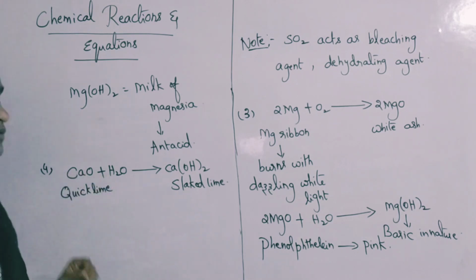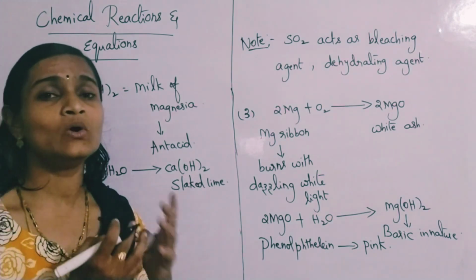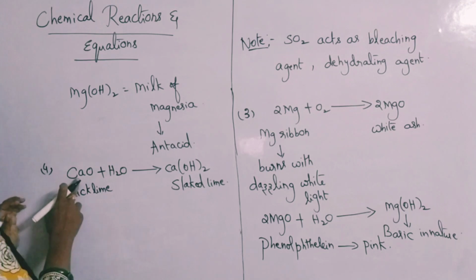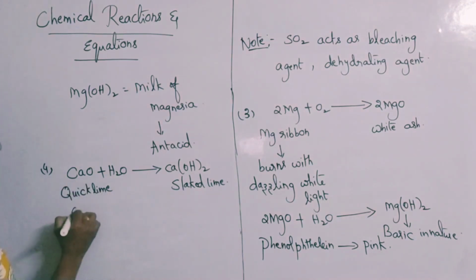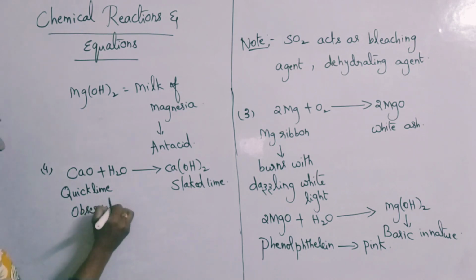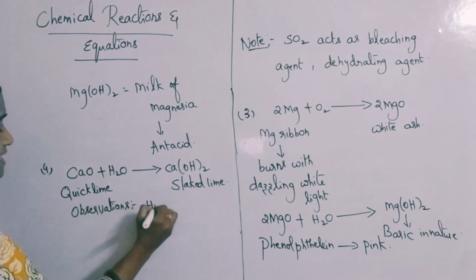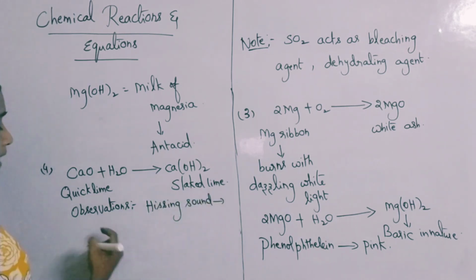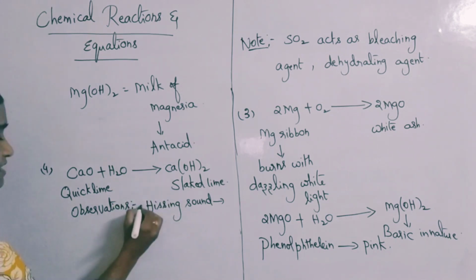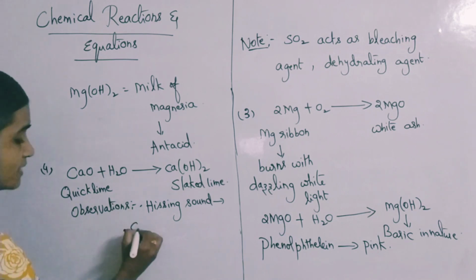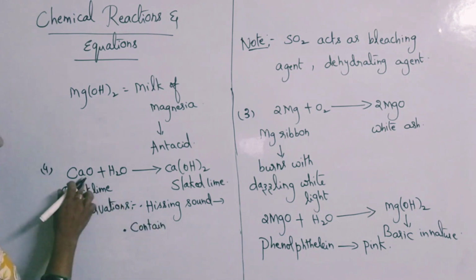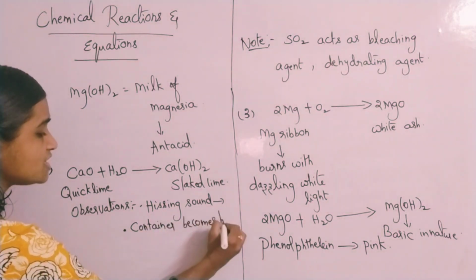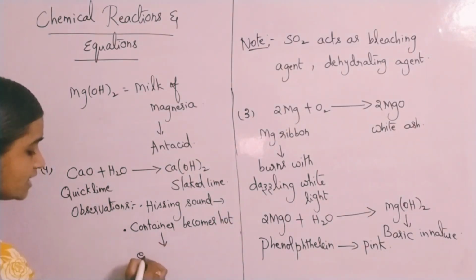When water is added to calcium oxide, you will find a small, very low hissing sound. What observations will you make here? You will find a hissing sound, and with the hissing sound, you can even observe the container becomes hot. The container in which calcium oxide and water are taken becomes hot, which indicates that the reaction is an exothermic reaction.